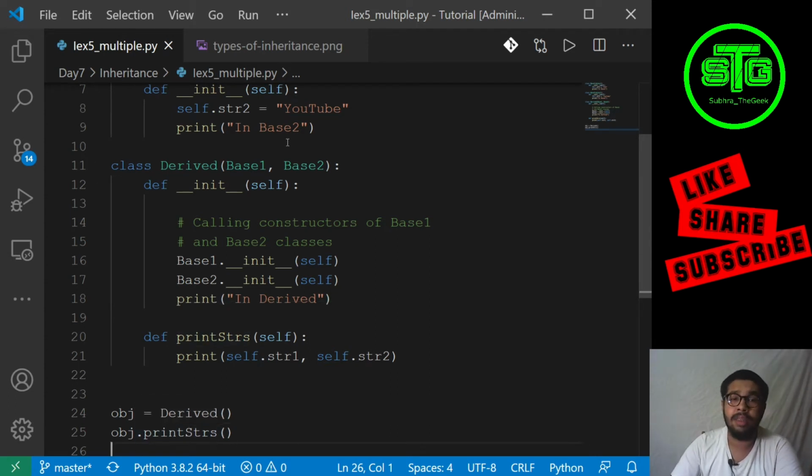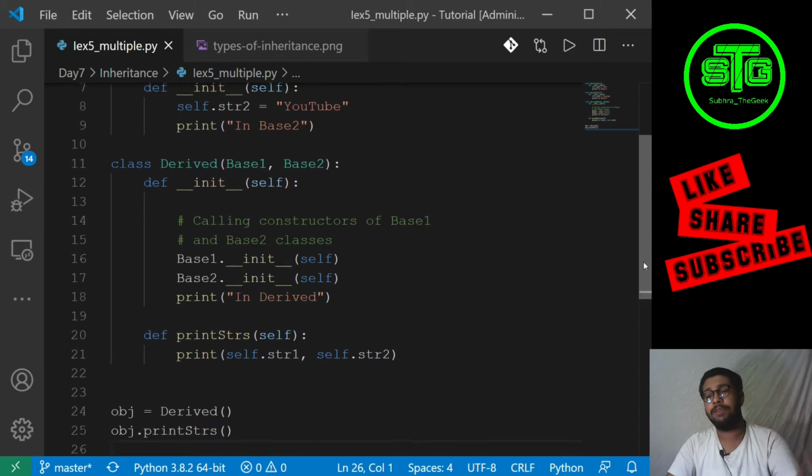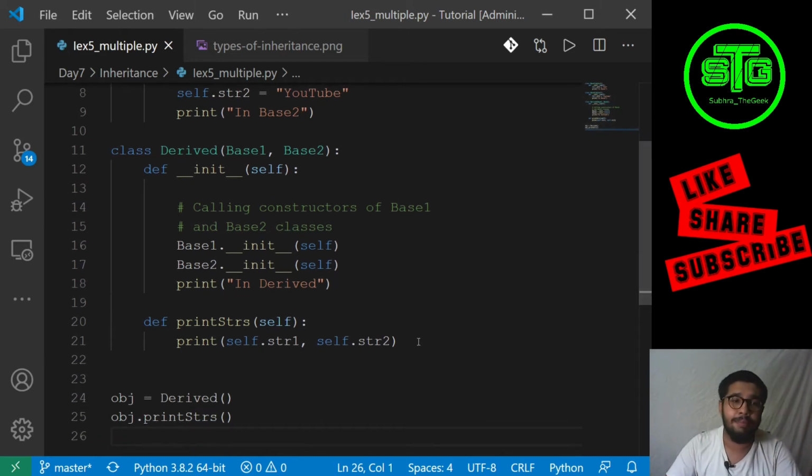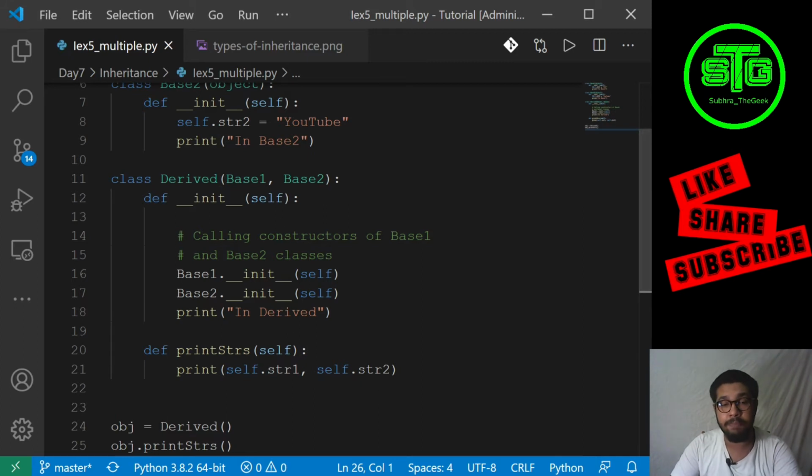Str1 was in the first base class and str2 was in the second base class. Now these two properties are available with the derived class since it is inheriting both the classes. So in multiple inheritance, we write the class generally and we pass the names of the classes, and it creates an object over here. If you have thousands of classes from which you want to inherit into a single class, you can pass any number of them over here, and those will be valid for use in the complete derived class. Each and every part of this derived class can have that access.